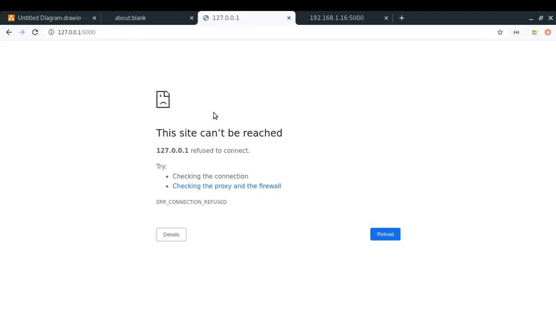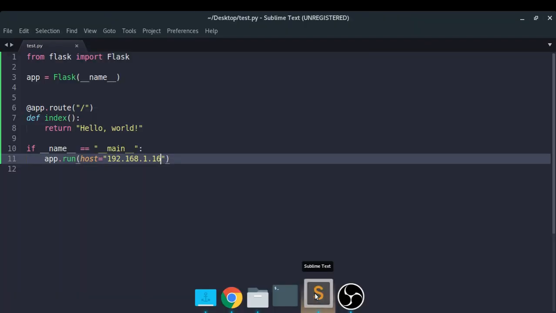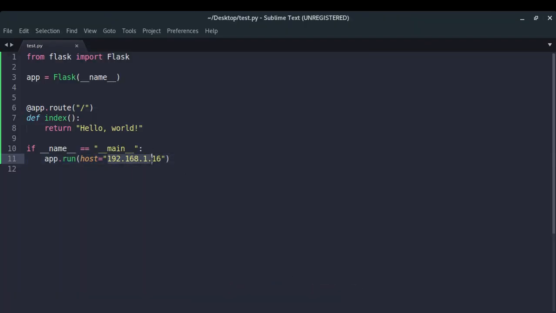Well, there is a solution, and the solution is called 0.0.0.0. This is another special IP address which basically means all the IP addresses which your machine is running on or listening to, right?